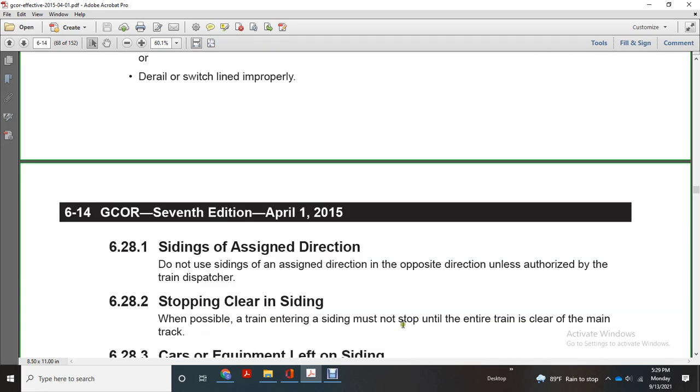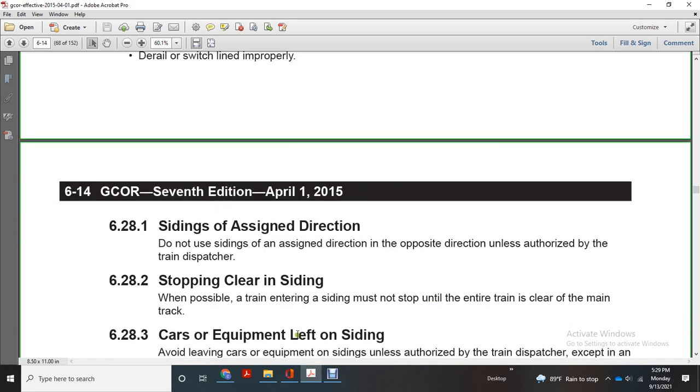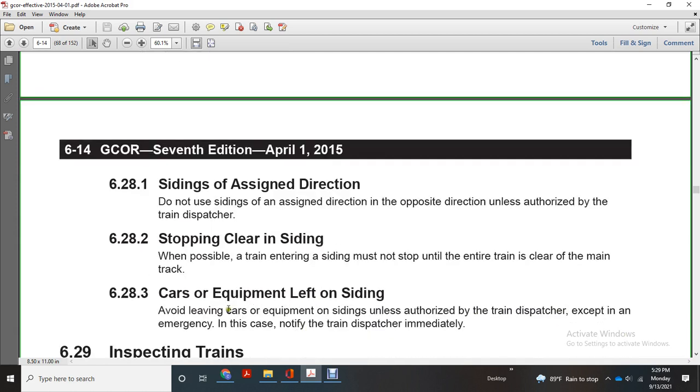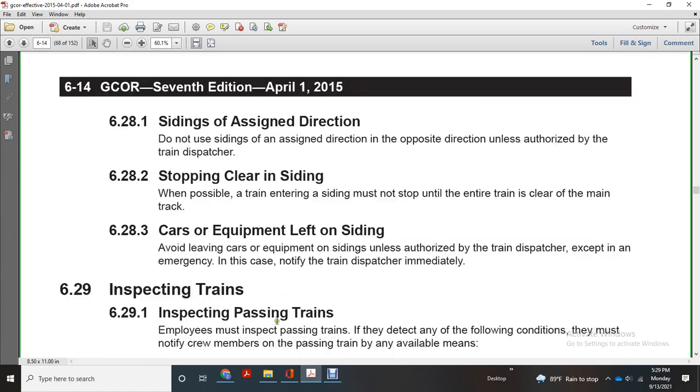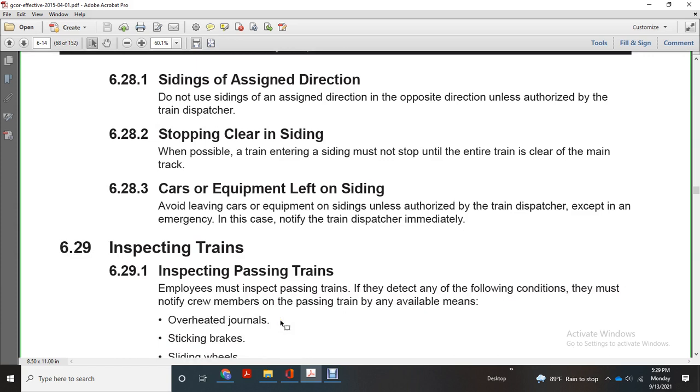The train or engine for the siding must not stop until the engine or train is clear of the main track. Cars or equipment left on the siding. Avoid leaving cars and equipment on sidings unless authorized by the train dispatcher, except in an emergency, and when so, notify the train dispatcher immediately.